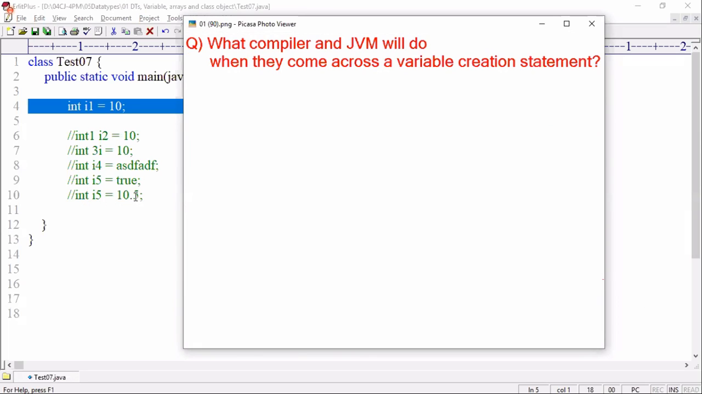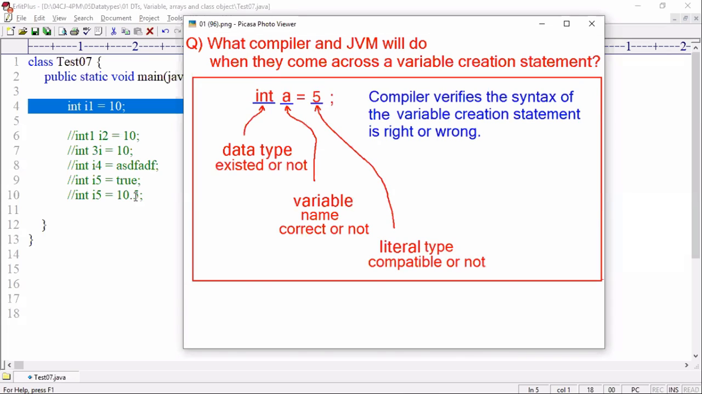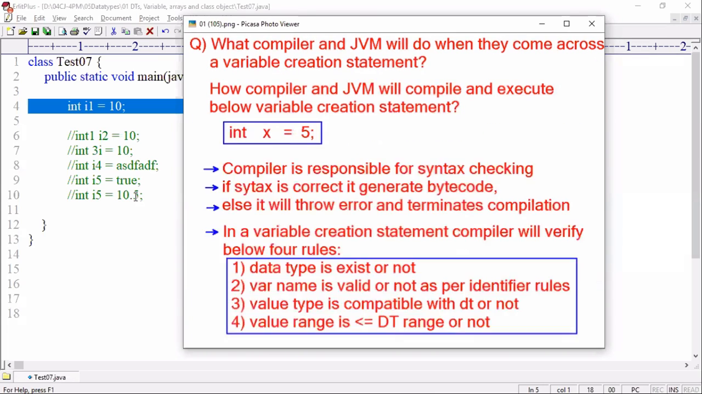Now look at this: what will the compiler and JVM do when they come across a variable creation statement? The compiler verifies whether the syntax is valid or not. Does the data type exist or not, is the variable name correct or not, is the literal type compatible or not, it is verifying. So the compiler applies five rules, four rules, whatever.